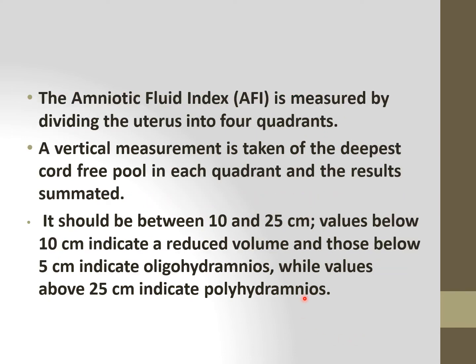The amniotic fluid index is measured by dividing the uterus into 4 quadrants. Vertical measurement is taken from the deepest cord-free pool in each quadrant with the result summated, and it should be between 10 to 25 centimeter. That is, the normal amniotic fluid index is between 10 to 25 centimeter, and if it is below 10, it shows reduced volume, and if it is below 5 centimeter, it shows oligohydramnion. And if the value is above 25 centimeter, it suggests polyhydramnion, that is excessive amniotic fluid.